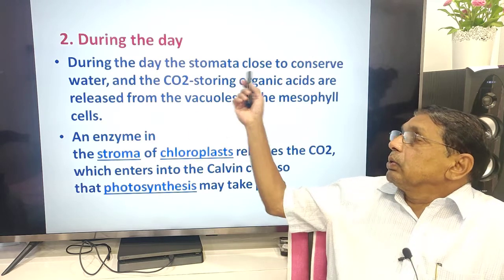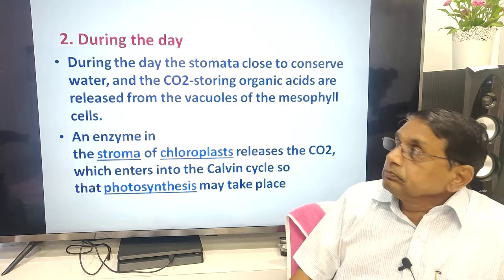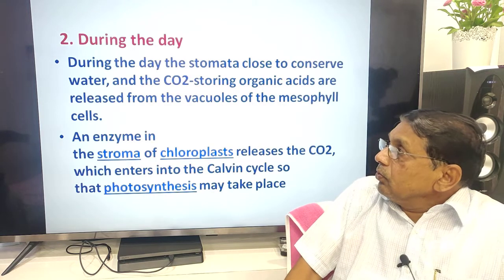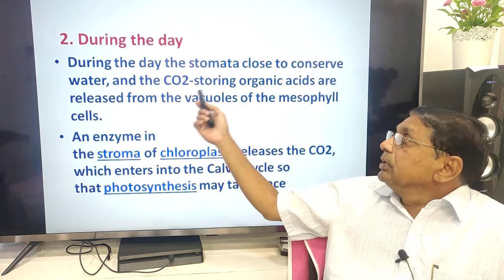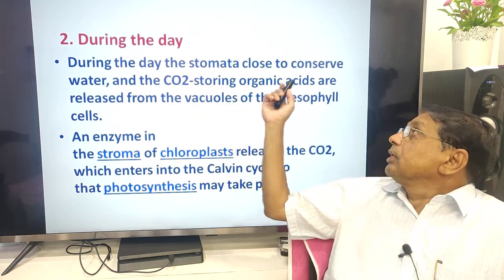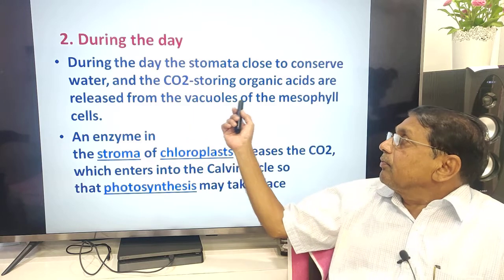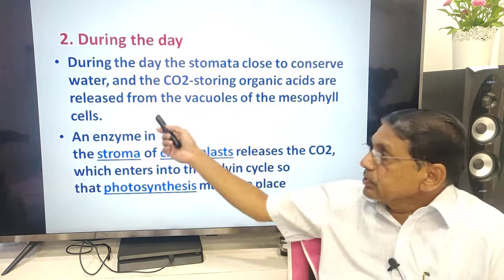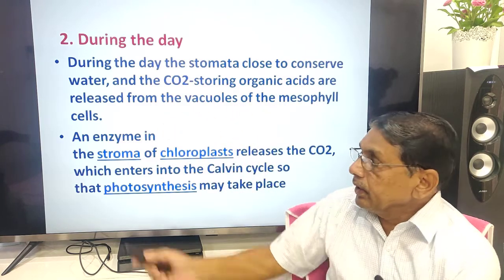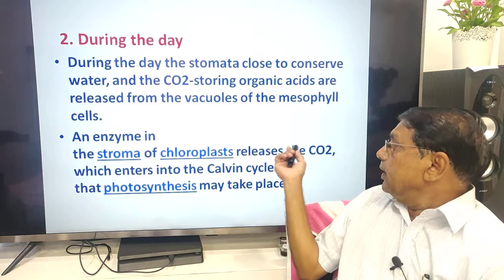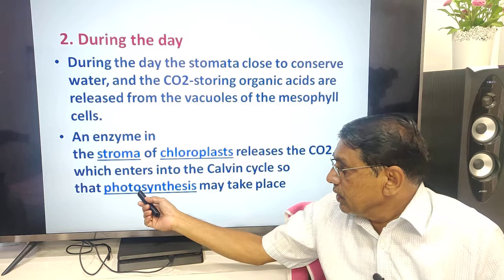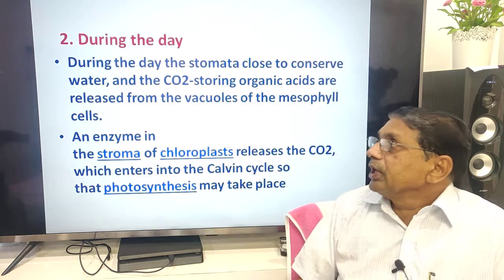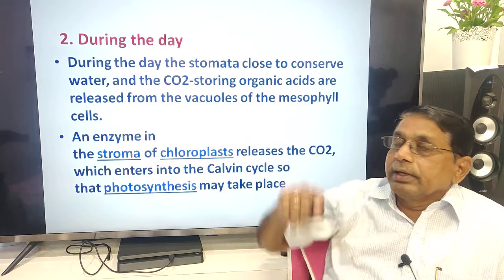The stomata close and conserve water, and the carbon dioxide storing organic acids are released from the vacuoles of the mesophyll cells by an enzyme and release the carbon dioxide, which enters the Calvin cycle, so that photosynthesis takes place during the daytime.